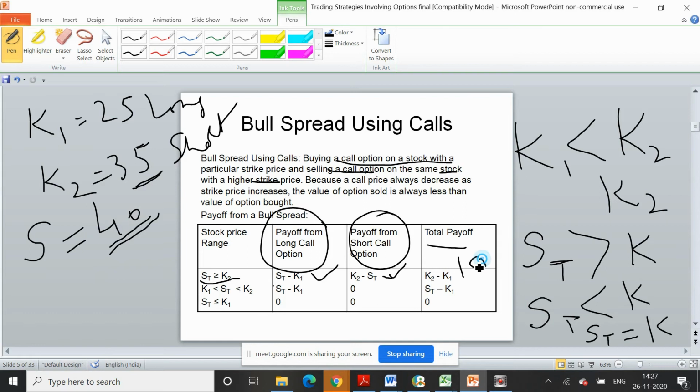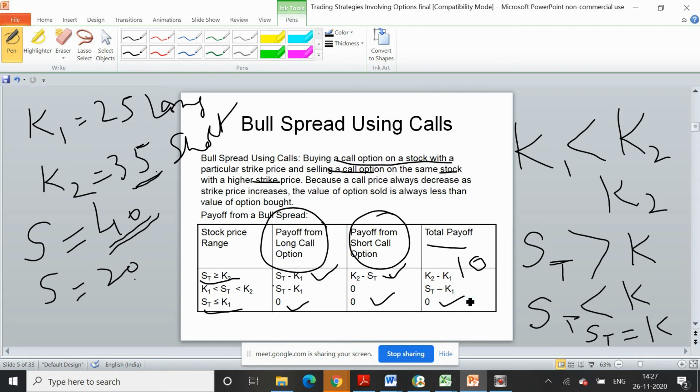The second scenario is that the spot price is, let's say, 20. What happens then? If the spot price is 20, you are a long call buyer. Will you buy it from the market or will you exercise the contract? You will buy it from the market. So the long option will not be exercised. Even the other person who has purchased the short call from you will buy from the spot market rather than exercising the option. So the total payoff is 0.